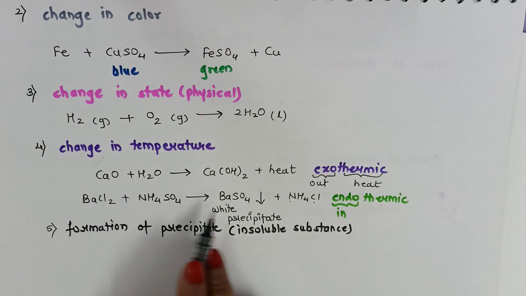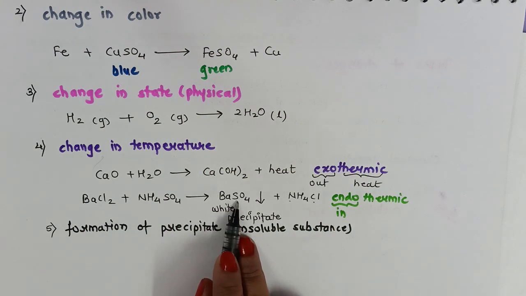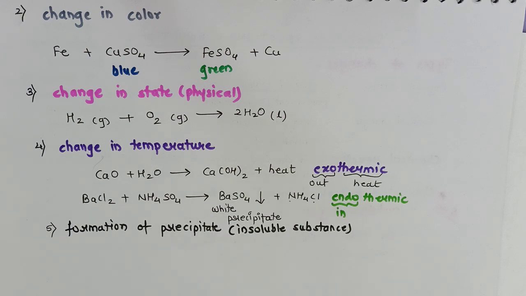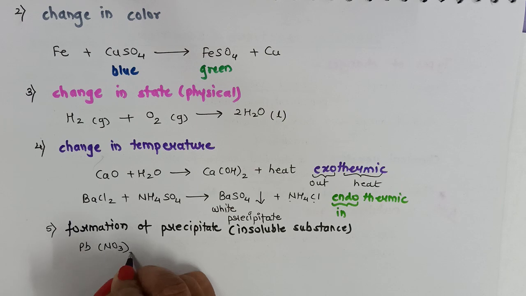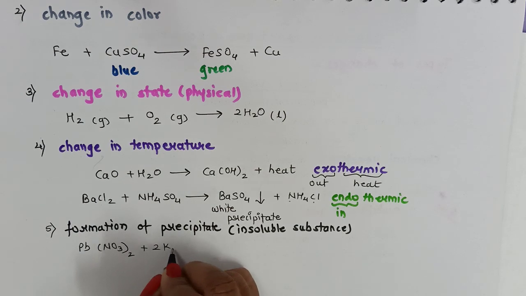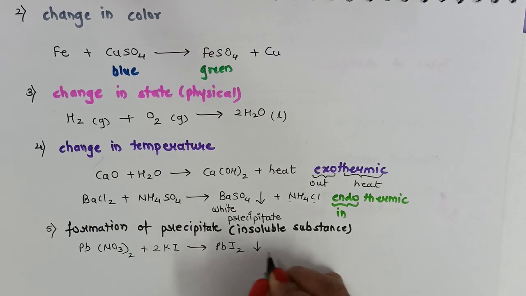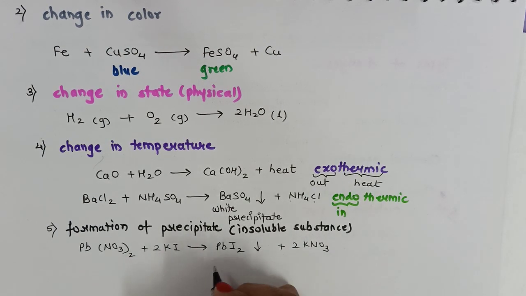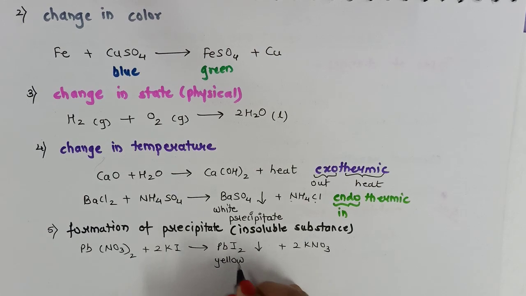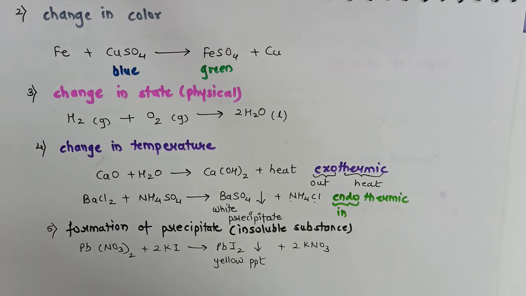One example is already here, barium chloride plus ammonium sulfate giving the white color precipitate of barium sulfate. One more example, lead nitrate when treated with potassium iodide gives lead iodide and potassium nitrate. The lead iodide formed is a yellow colored precipitate. The word precipitate can be written in the short form PPT.